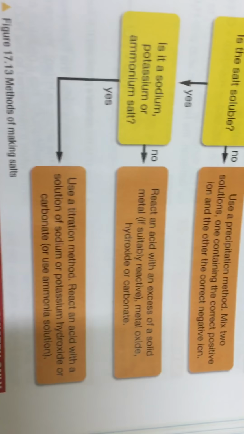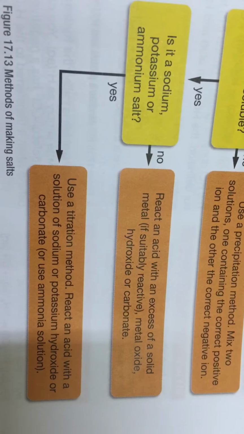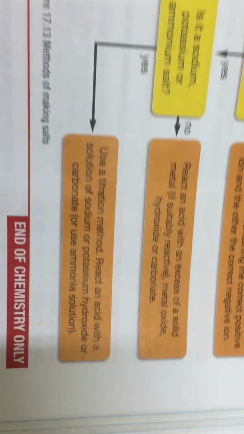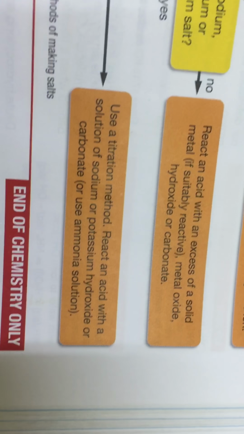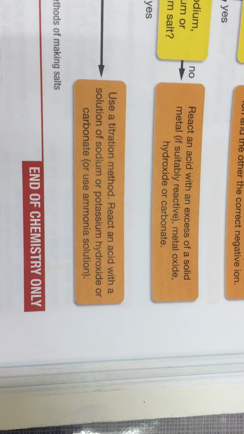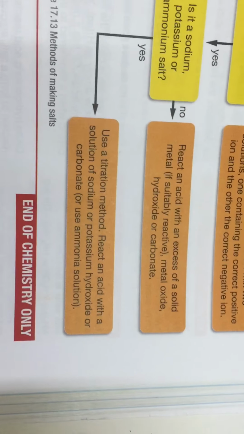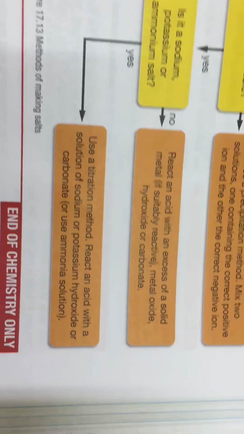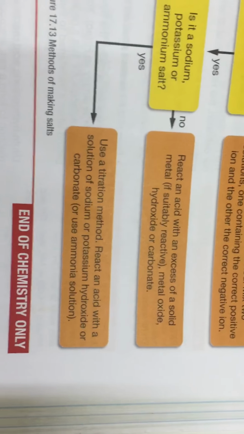And if the salt is sodium, potassium, or ammonium, we use what we call titration. I said titration is a process we use to detect the amount of acid and alkali needed to neutralize each other.